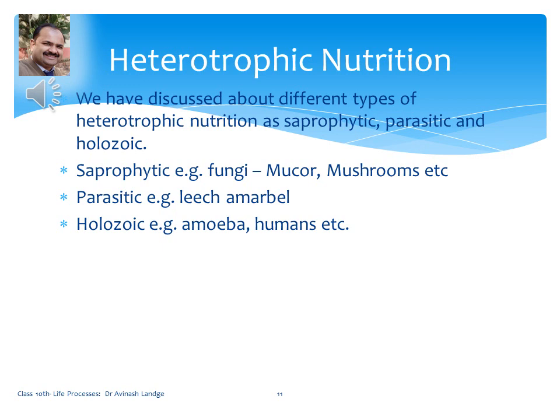Next type is holozoic nutrition. For example, amoeba or humans. In that, these organisms are engulfing the food inside their body. They are taking food into the body and digesting it. They are called holozoic type of nutrition.